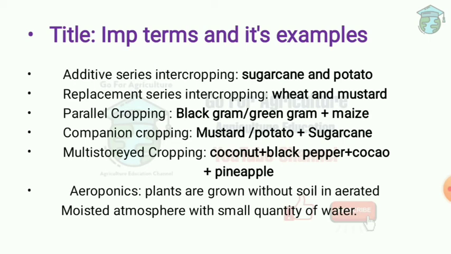What is aeroponics? Plants are grown without soil in an aerated moist atmosphere with a small quantity of water. So in aeroponics, there are no pests and diseases. So plants are grown in a clean and controlled atmosphere. It saves 98% of water, 60% of chemical fertilizer, 100% of pesticide. So this technique came into existence when the American space agency NASA in 1997 tried to grow pods of bean in the Mir space station of Russia.